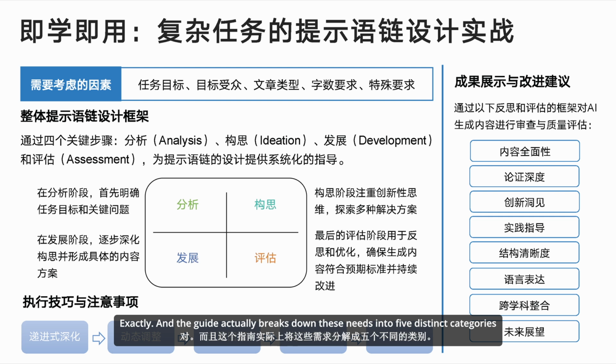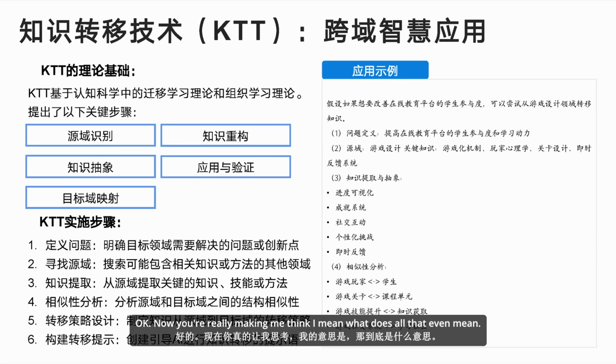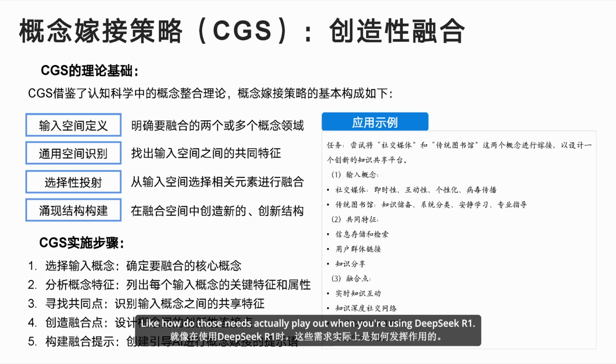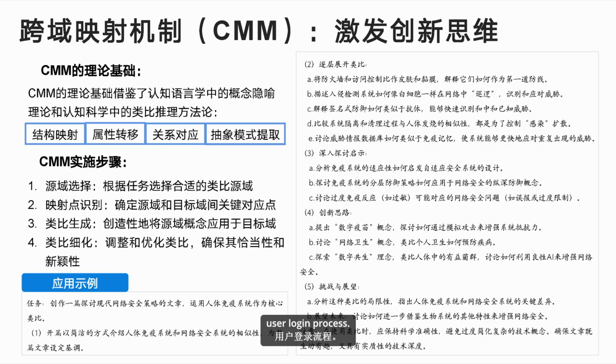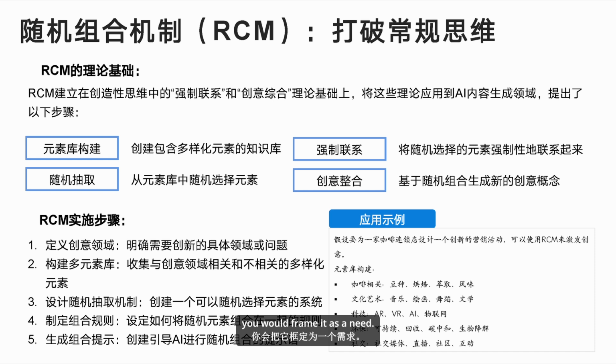Exactly. And the guide actually breaks down these needs into 5 distinct categories: decision analysis, creative validation, and execution. Whoa, 5 categories. Okay, now you're really making me think. I mean, what does all that even mean? Like, how do those needs actually play out when you're using DeepSeek R1? Well, let's say you're a business owner and you're trying to improve your website's user login process. Okay, that's a pretty common problem. Everyone hates complicated logins. Right. So instead of telling DeepSeek, hey, write me some code for a better login page, you would frame it as a need.